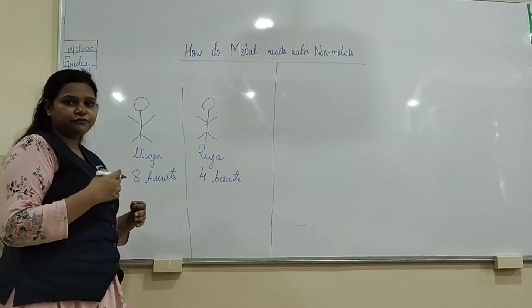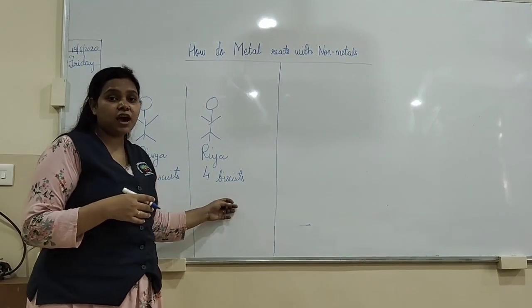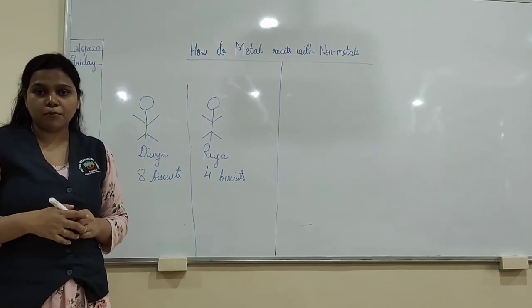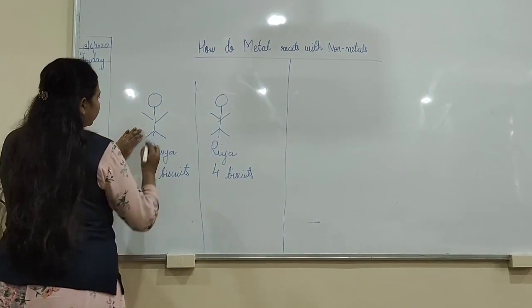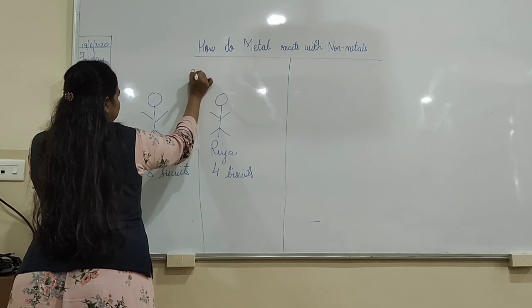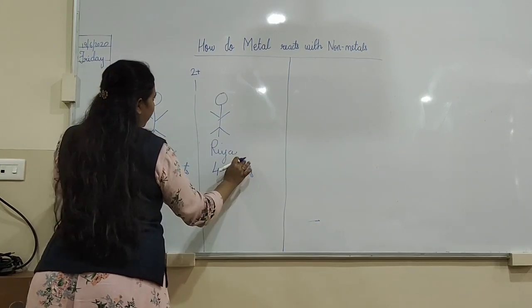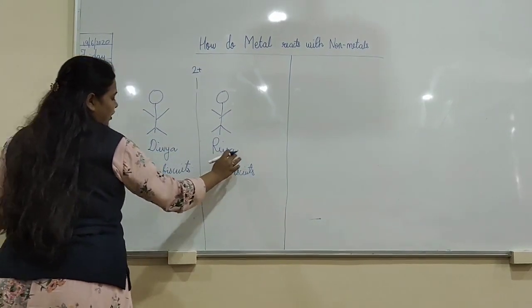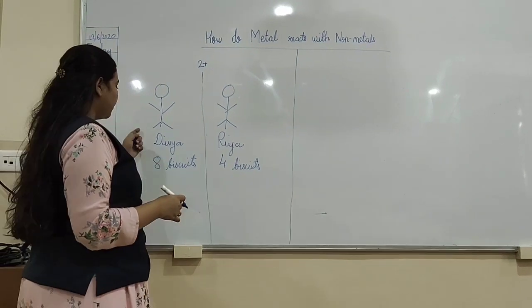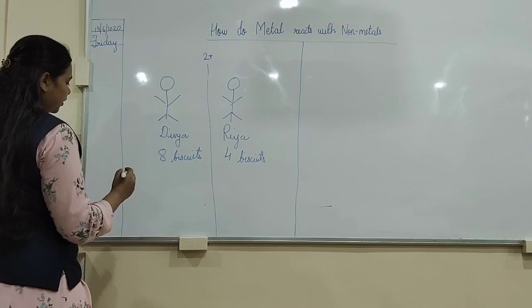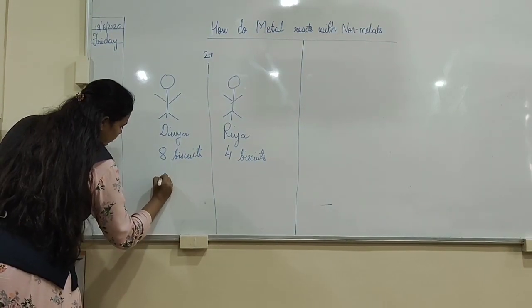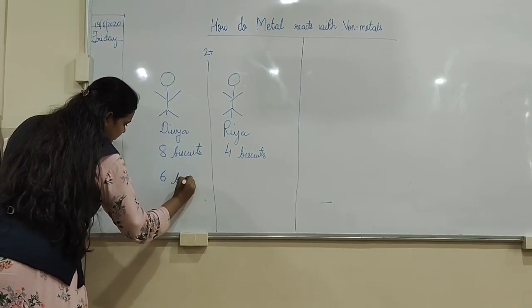After some while, Riya was hungry and she wanted some more biscuits. That time, Divya shared 2 biscuits with Riya and Riya was happy. Now when she shared 2 biscuits, Divya was remaining with 6 biscuits.